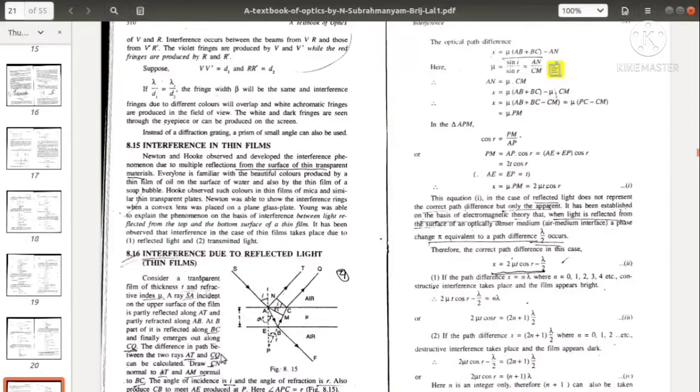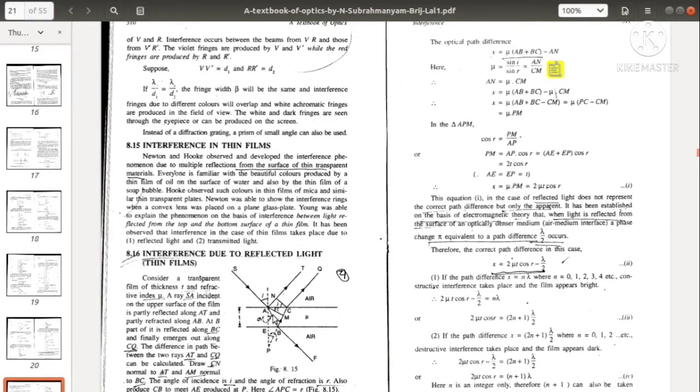For this, draw CN normal to AT. So we can draw CN, and similarly we can draw AM, which is normal to BC. The angle of incidence is i. This angle is the angle of refraction, r.